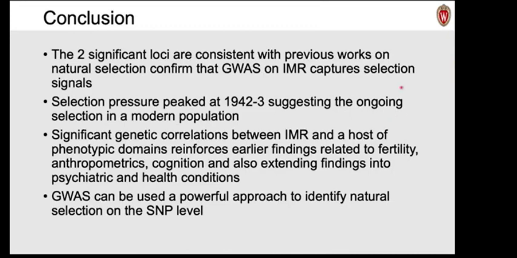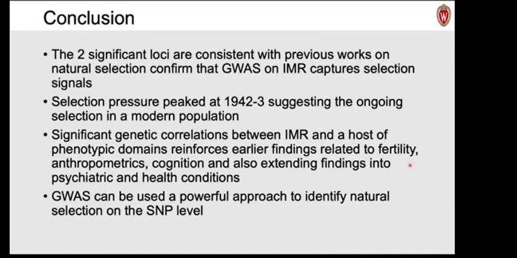To conclude, we replicated the two loci of natural selection targets using a novel regional GWAS on infant mortality rates. Selection pressure peaked at 1942 and 1943 during World War II, suggesting the ongoing selection in a modern population.